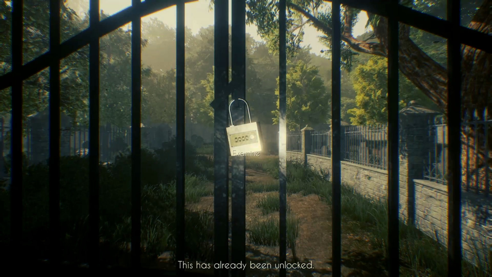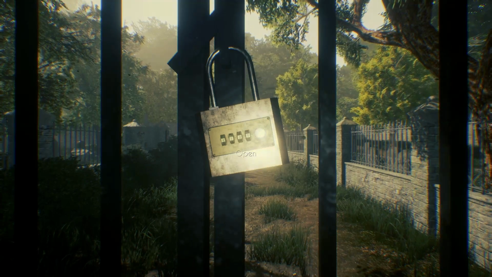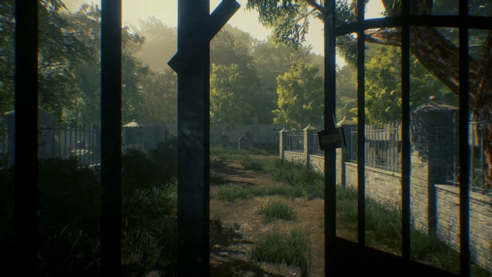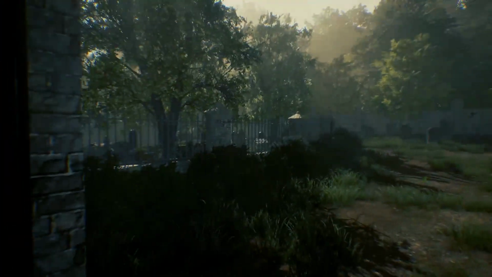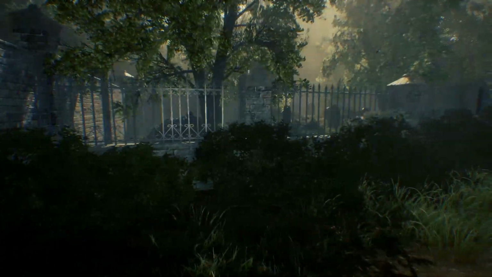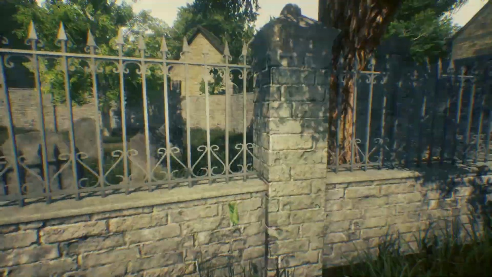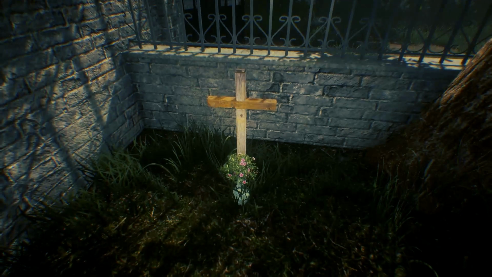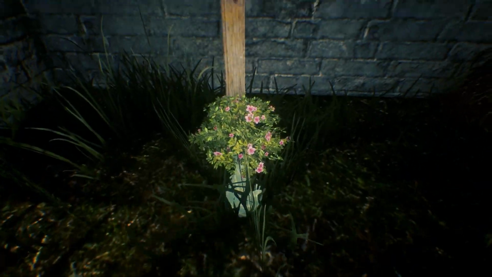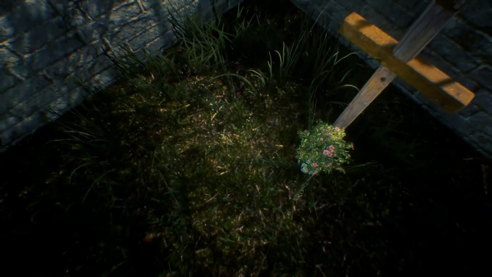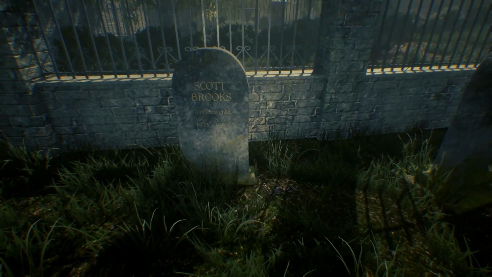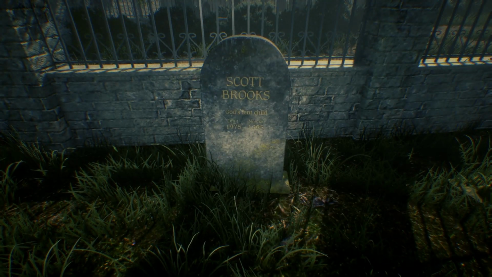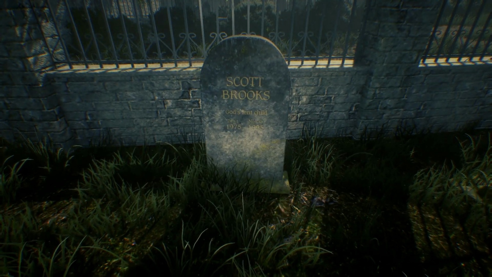Finally, I noticed the cemetery, and that the gate was already unlocked. Interesting. It was here when I noticed the unnamed grave in the corner of the lot that had freshly laid flowers on it by someone who cared. Scott Brooks. So he's dead. November 15th, 1995, Scott Brooks died.